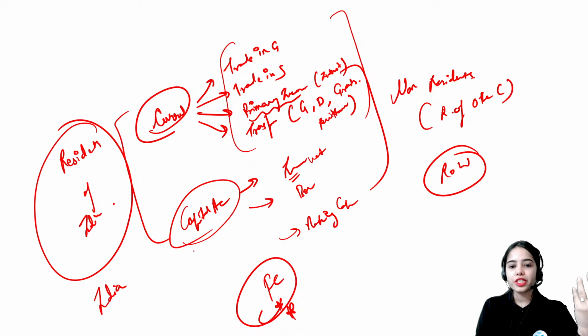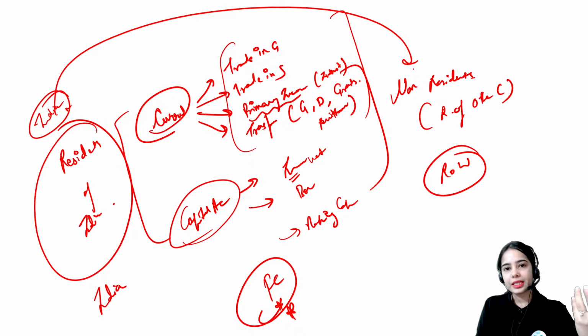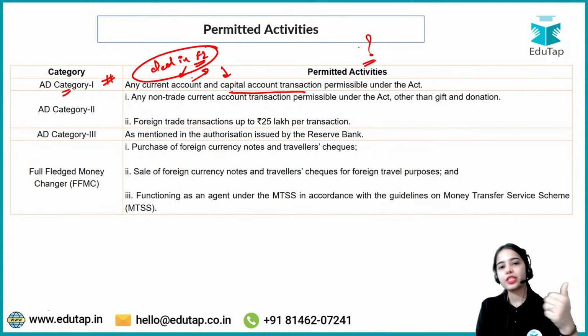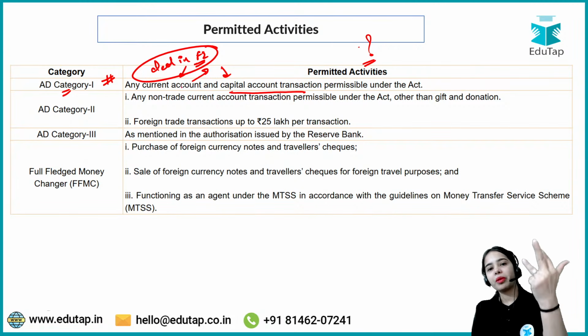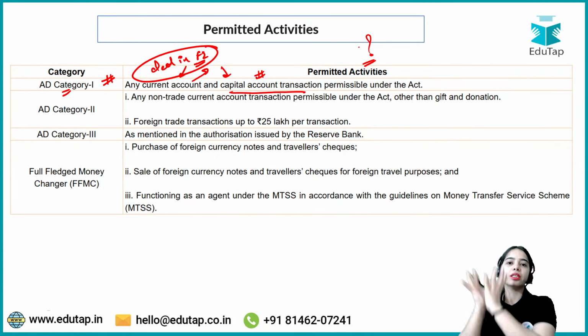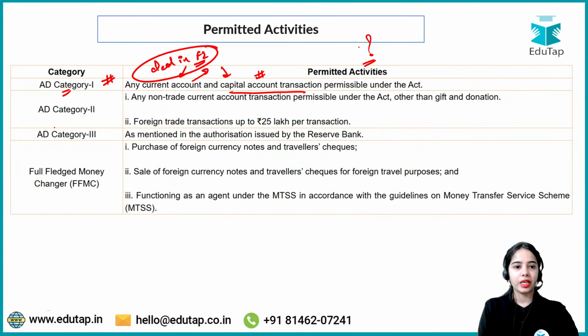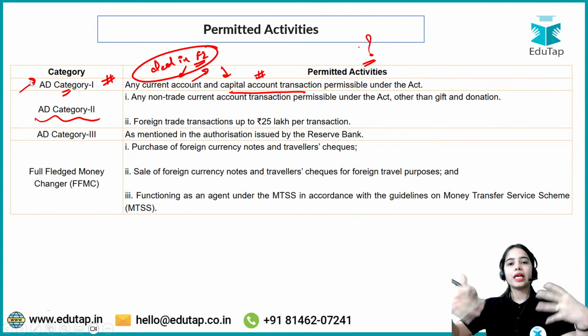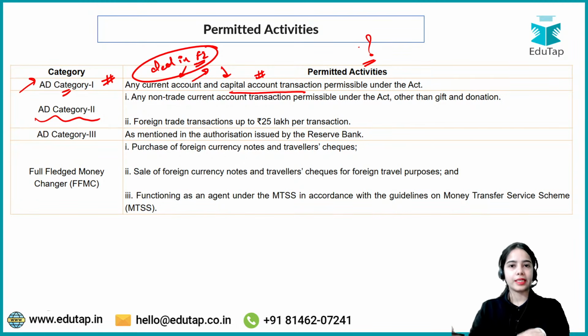Now, for the current account and capital account transactions that residents of India are doing with non-residents, with the rest of the world, the authorized dealers can deal in foreign exchange for any current account or capital account transaction. Current account transactions are trade in goods, trade in services, transfer payments, and primary income, that is investment income and such. Capital account is the basic investment that is happening, the borrowings with other countries. Now, authorized dealer category 1 are the biggest authorized dealers. They are the biggest entities dealing in foreign exchange for all the different kinds of transactions that are allowed.